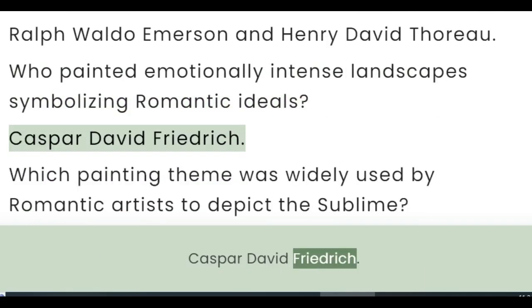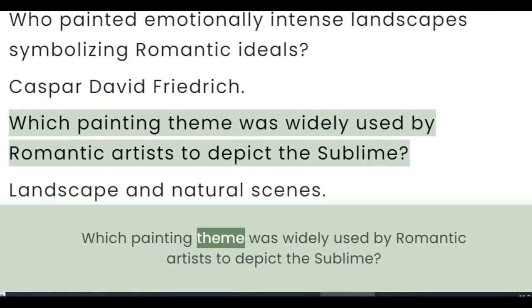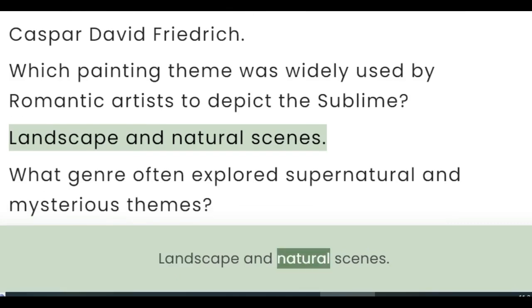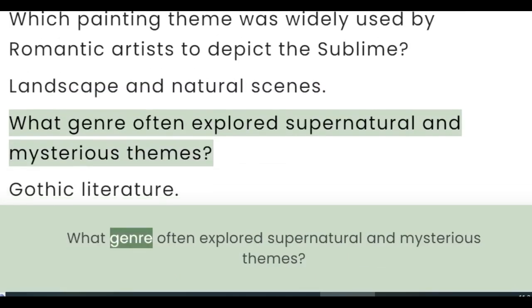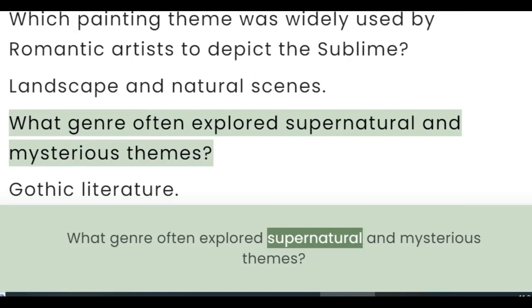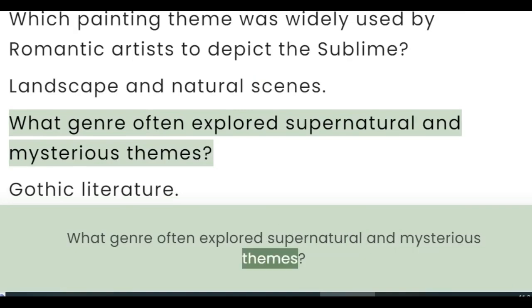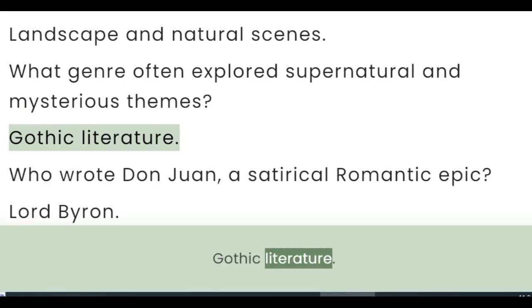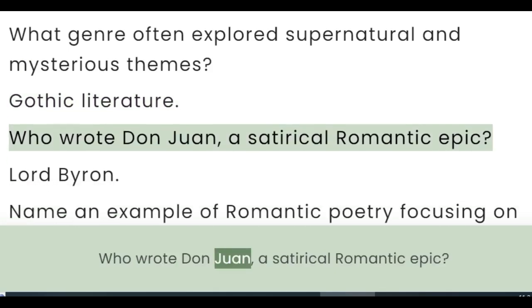Caspar David Friedrich. Which painting theme was widely used by Romantic artists to depict the sublime? Landscape and natural scenes. What genre often explored supernatural and mysterious themes? Gothic literature. Who wrote Don Juan, a satirical Romantic epic?